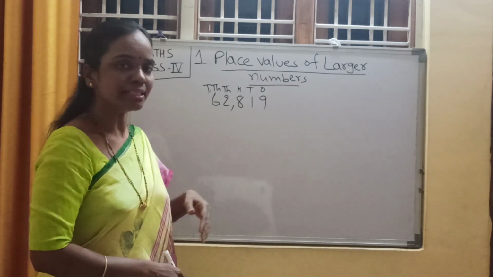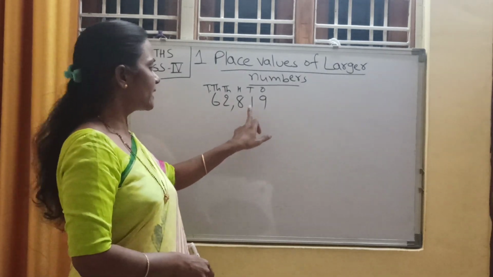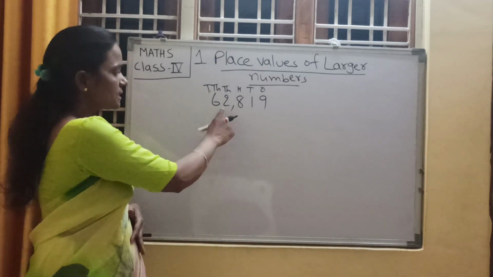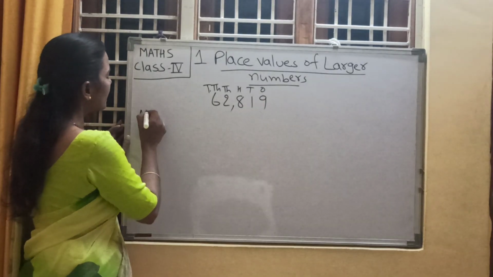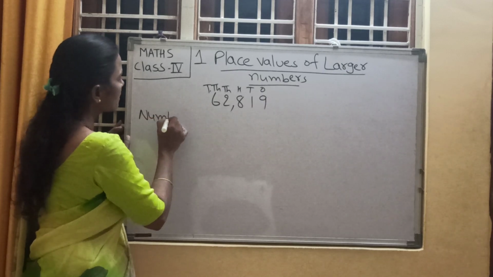Everyone repeat after me. It is 62,819. So write down the number name for this 5-digit number.